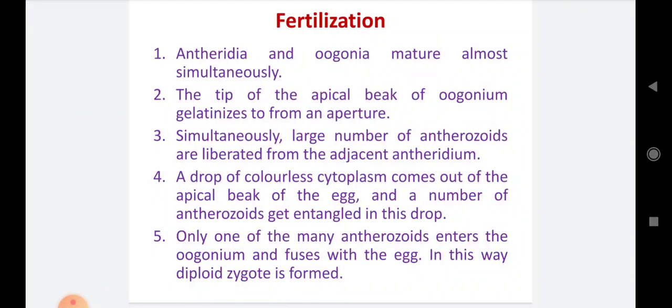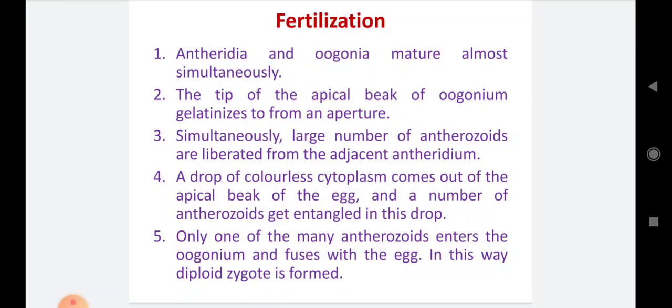Number 3. Simultaneously a large number of antherozoids are liberated from the adjacent antheridium. As you know, at the tip of the oogonium the antheridium is there, and when the mouth of the oogonium is mature and opens, at the same time the antheridia release the male gametes, or sperms, or spermatozoids, or antherozoids.